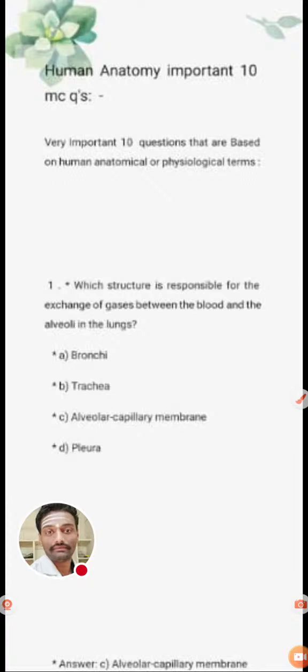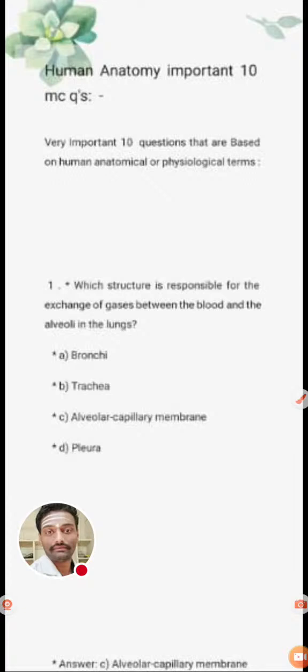In the alveolar structure, these are tiny balloon-like structures in each alveolar duct. We have millions of alveoli in each lung. Alveoli are tiny balloon-shaped air sacs.